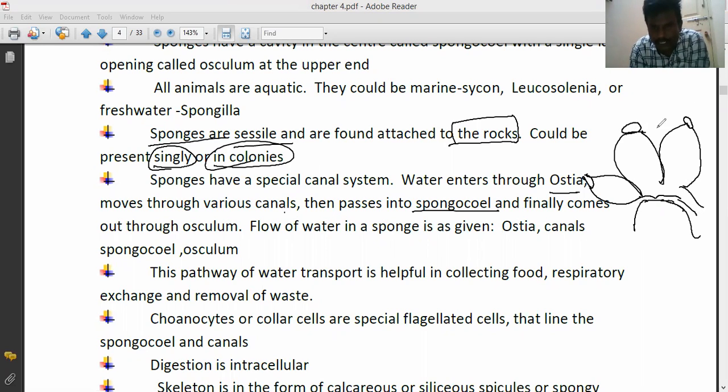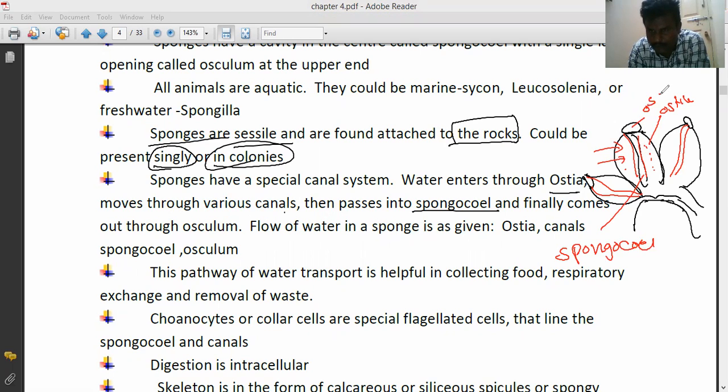Sponges have a special canal system. Water enters through the ostia, where a number of holes are present. The water enters through the ostia, moves through the various canals, then passes into the central cavity called the spongocoel, and finally comes out through the osculum.